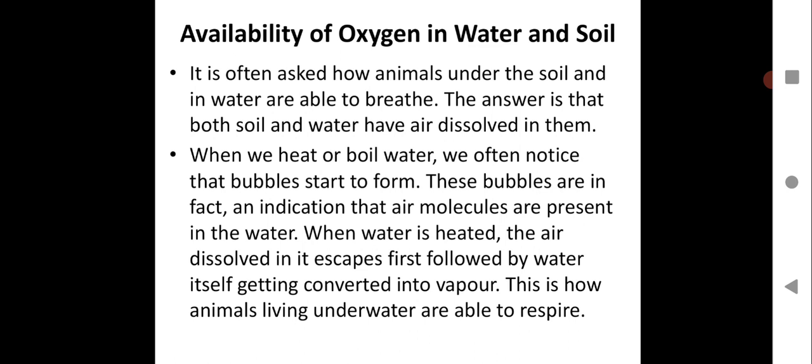A very good example is fish. How do fish survive, how do they breathe in oxygen? With the help of the respiratory organ naturally present in them, the gills, they respire and take up dissolved oxygen in water. If we take them out of water, they will die because they are not able to respire out of water. They are aquatic animals. So this is a very good example of fish. They require oxygen and they get it from the dissolved oxygen in the water.